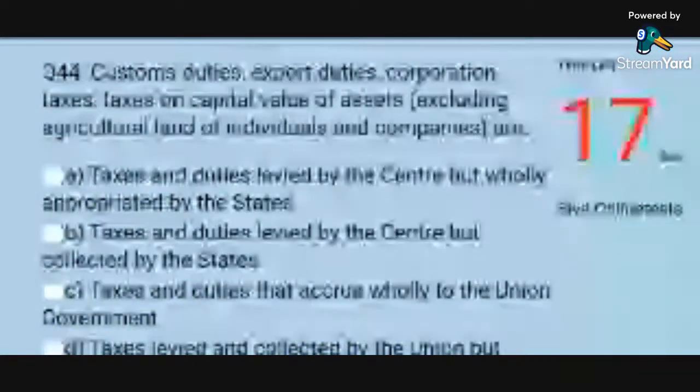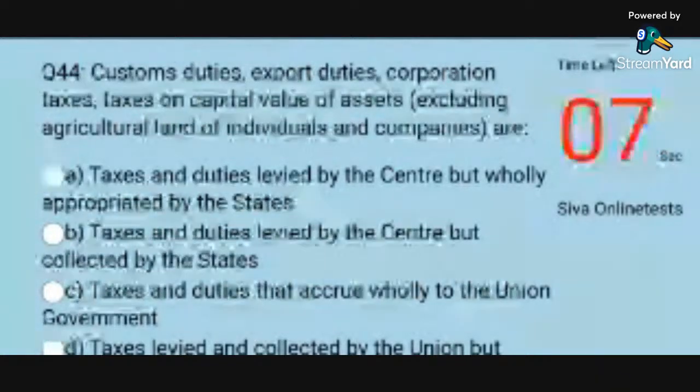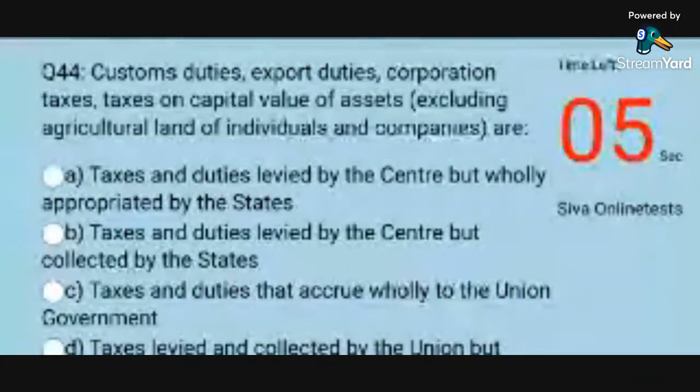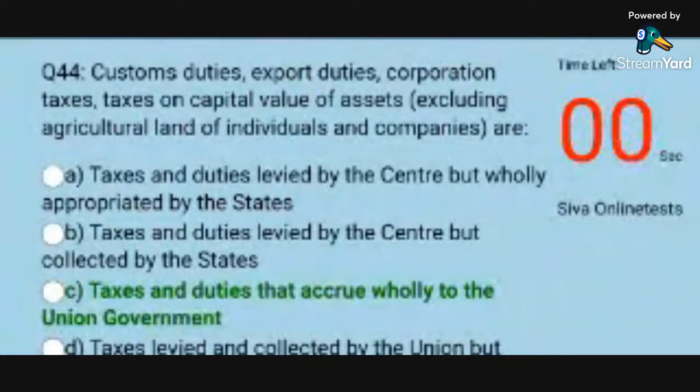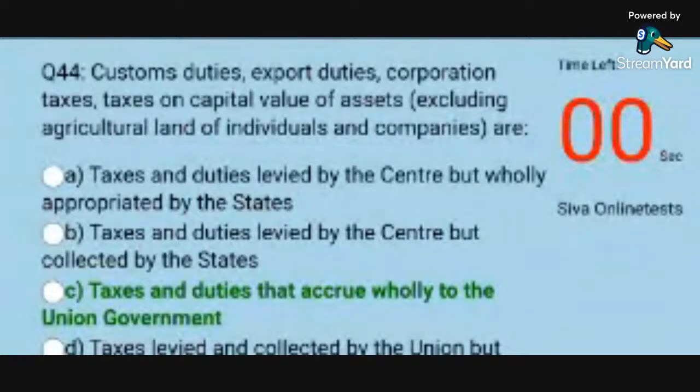Question 44. Customs duties, export duties, corporation taxes, taxes on capital value of assets, excluding agricultural land of individuals and companies are. Options. A. Taxes and duties levied by the center but wholly appropriated by the states. B. Taxes and duties levied by the center but collected by the states. C. Taxes and duties that accrue wholly to the union government. D. Taxes levied and collected by the union but which are shared with the states. Answer. C. Taxes and duties that accrue wholly to the union government.